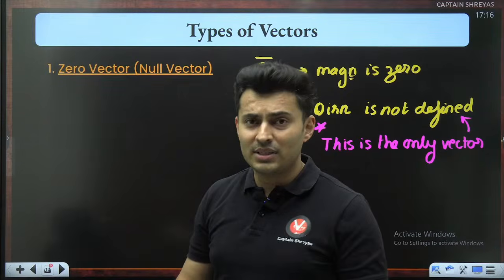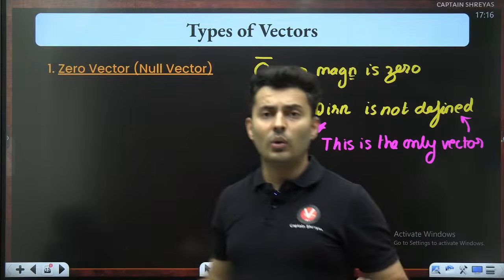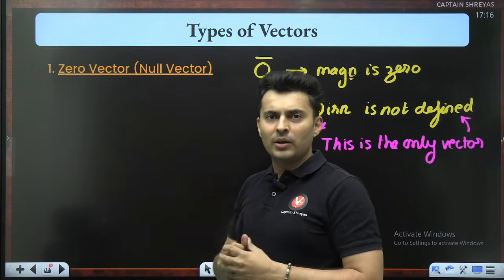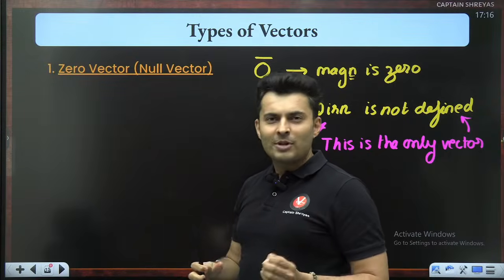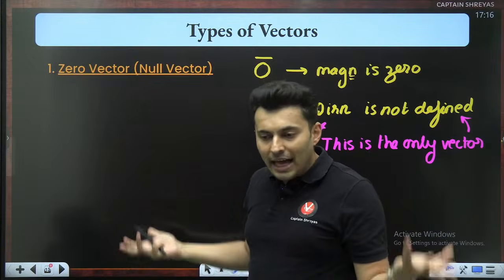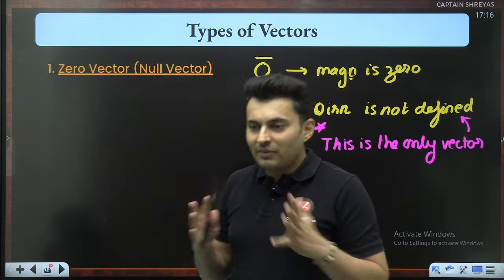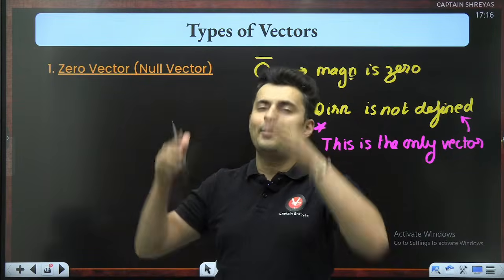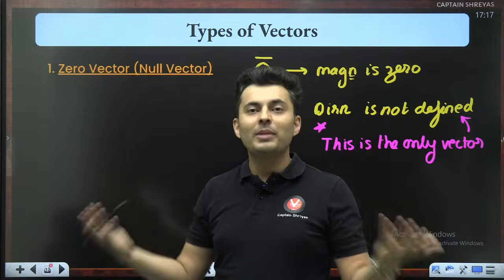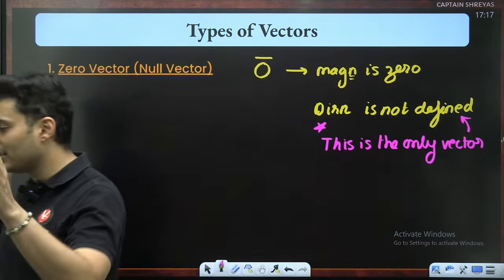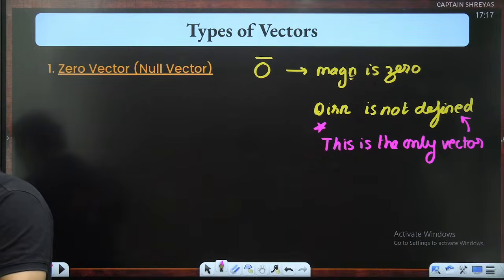Because if I tell you there was a donkey who did not move the whole day, the donkey was stationary, what is the velocity of the donkey? You will say 0, because velocity is a vector. That's why I will say 0, but direction is not there. Because if it has not moved, how can I say 0 kilometers per hour in the north or in the west or in the up or in the down direction? There is no meaning of the direction. So that's why the zero vector has no significance direction-wise. I hope this is very, very clear.